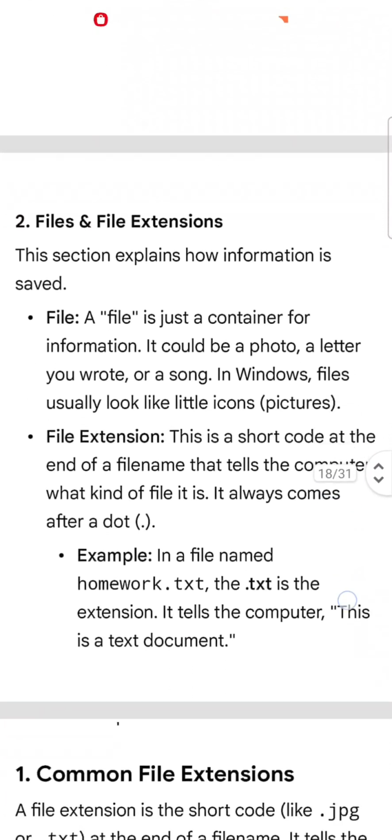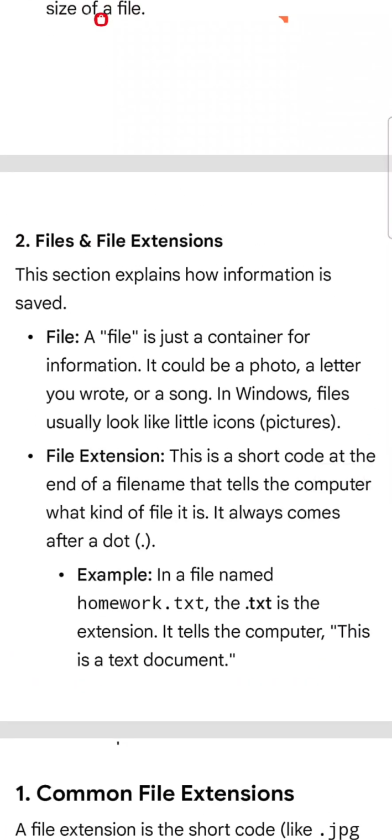File and extension. A file is just a container for information. It could be a photo, a letter you wrote, a song. In Windows, a file usually looks like tiles or icons. File extension, this is a short code at the end of a file name that tells the computer what kind of file it is. It always comes after a dot. Example, in a file homework.txt, the txt is the extension. It tells the computer this is a text document.